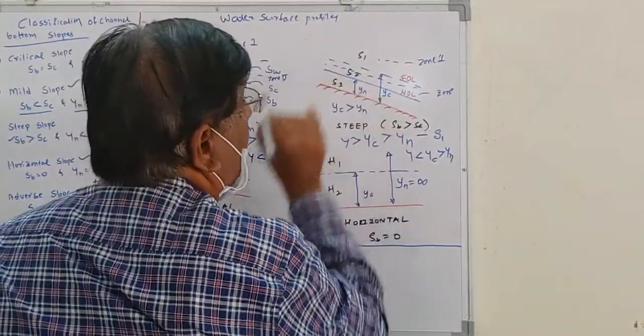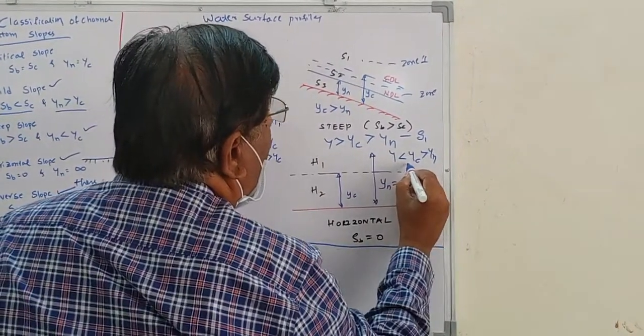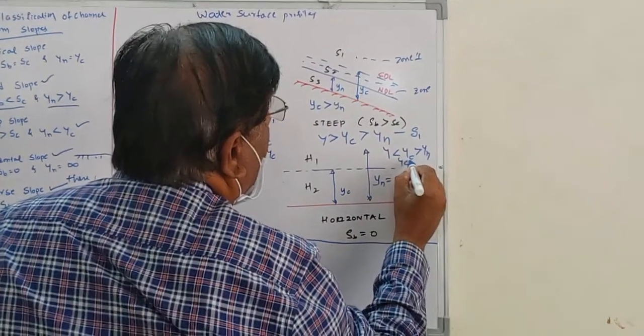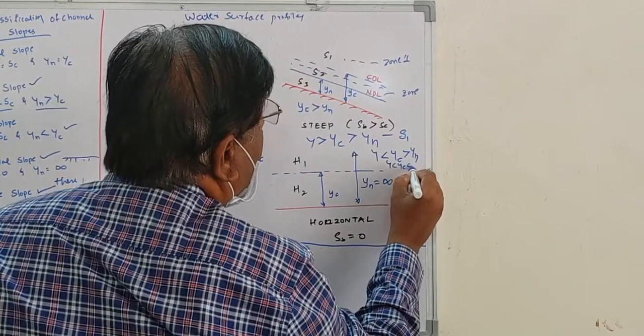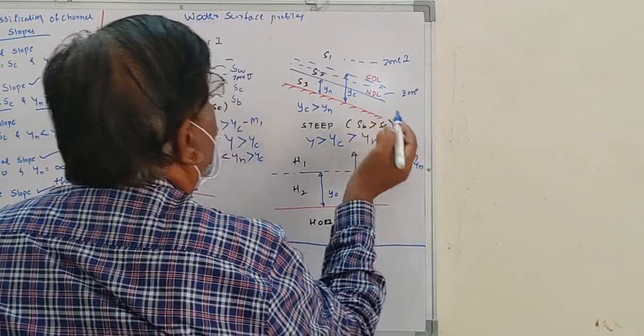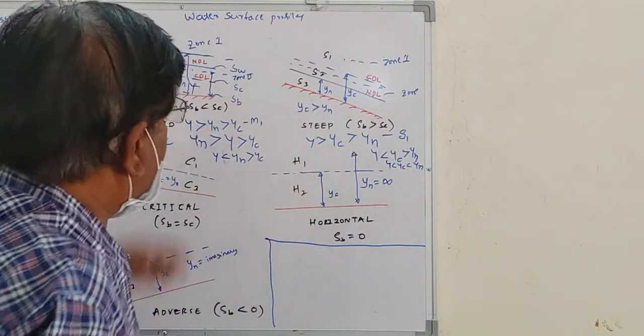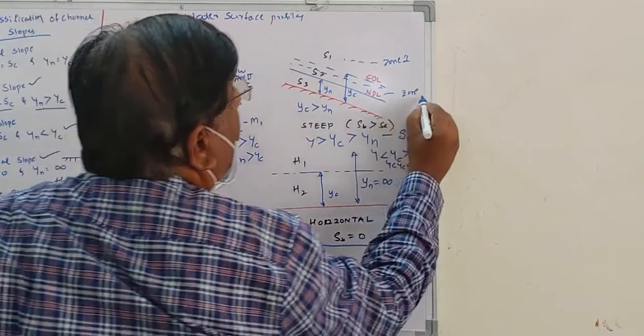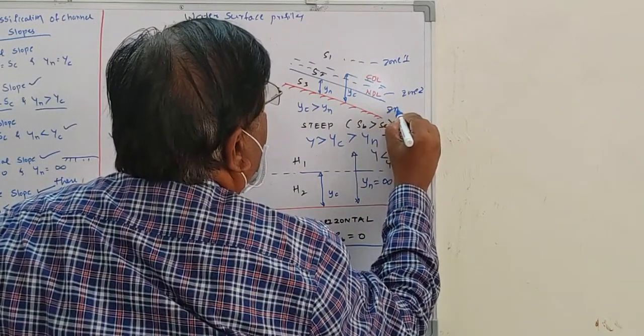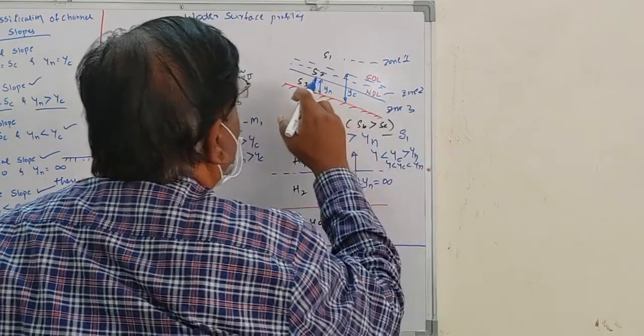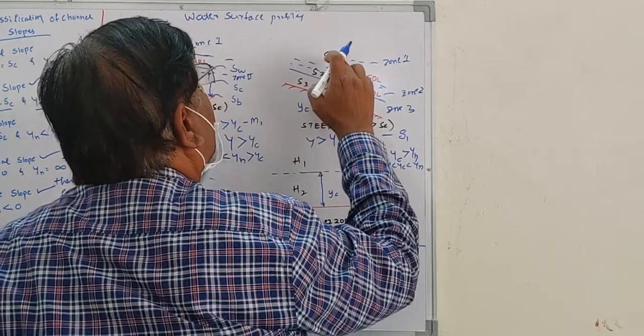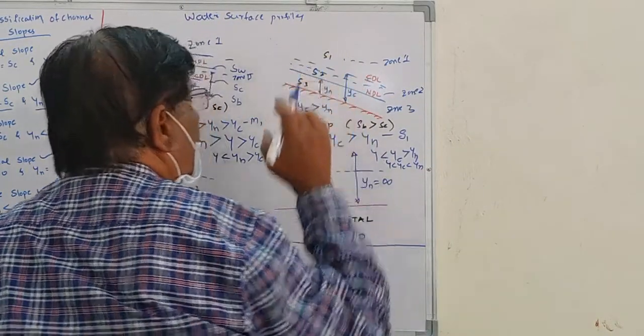The corresponding water surface profile is called S2. Similarly, if y is less than yc and less than yn, the water surface profile lies in zone 3. So this is your zone 3 and the corresponding water surface profile is called S3. So you have three curves, S1, S2, S3.